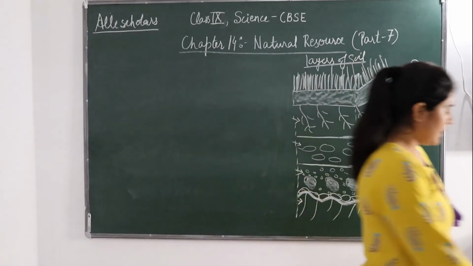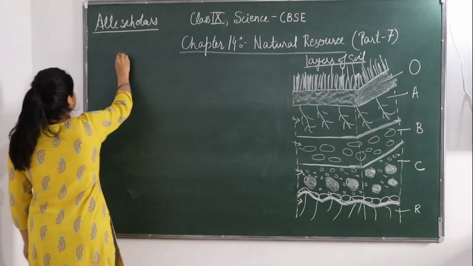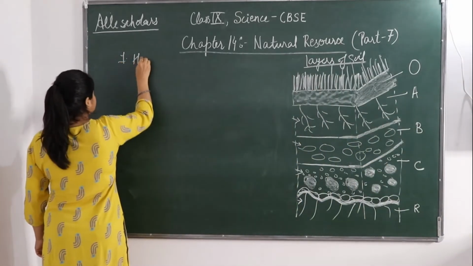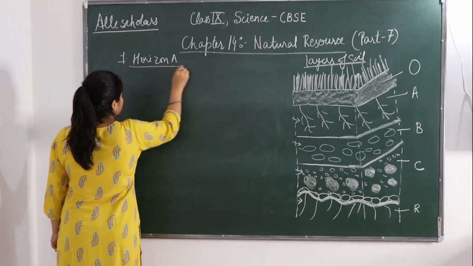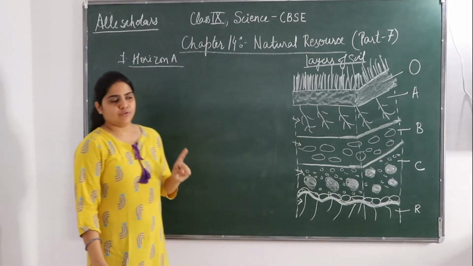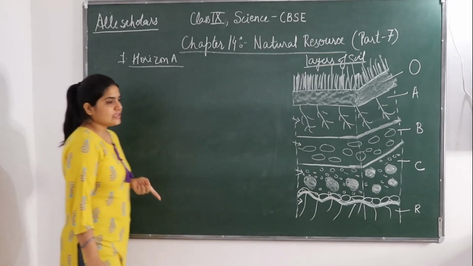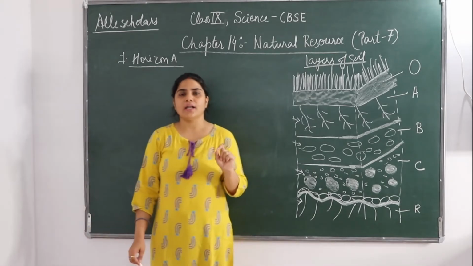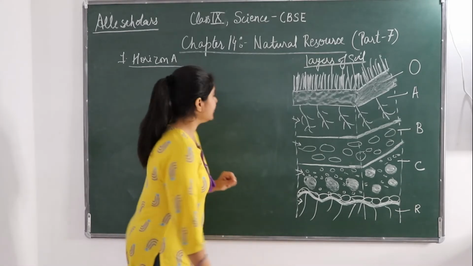Okay, so next we are going to discuss origin A. So as you can see, this is the topmost layer of a soil. It is the topmost layer, and this origin A is also called the humus layer.